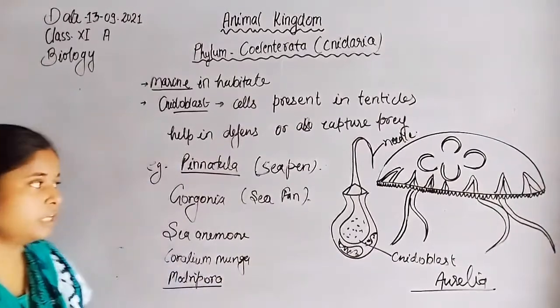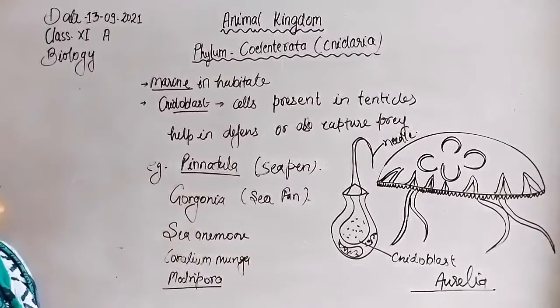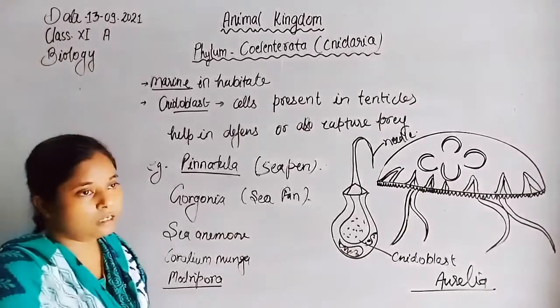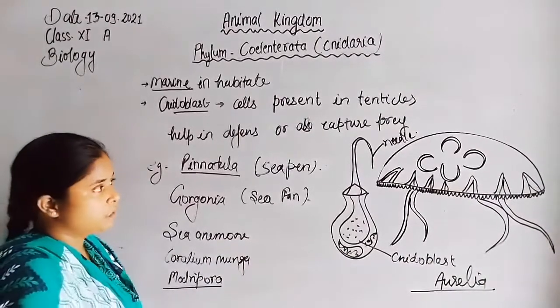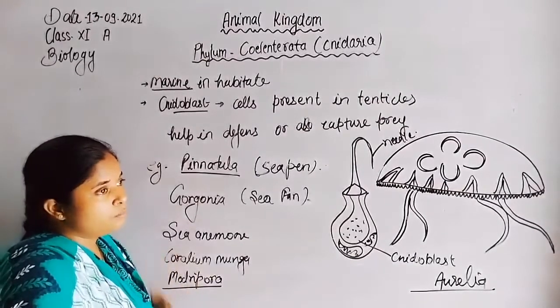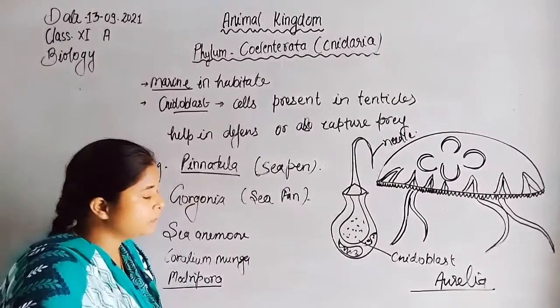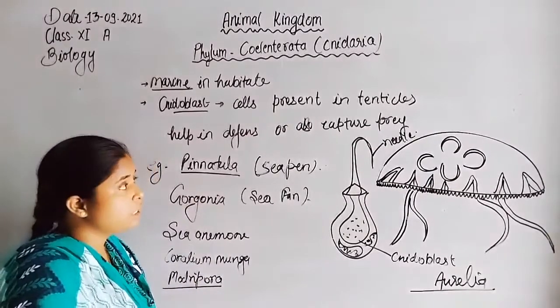So overall, if we want to discuss the characteristics of members of cnidarians, these are the characteristics. They are diploblastic animals, mostly marine animals. Due to the presence of polyps and medusa, polymorphism is shown by the organisms of cnidarians.